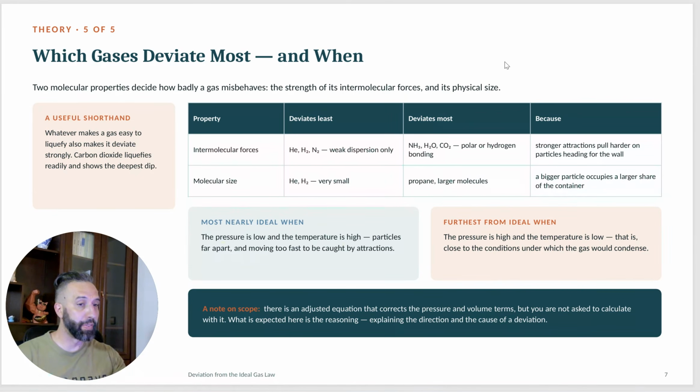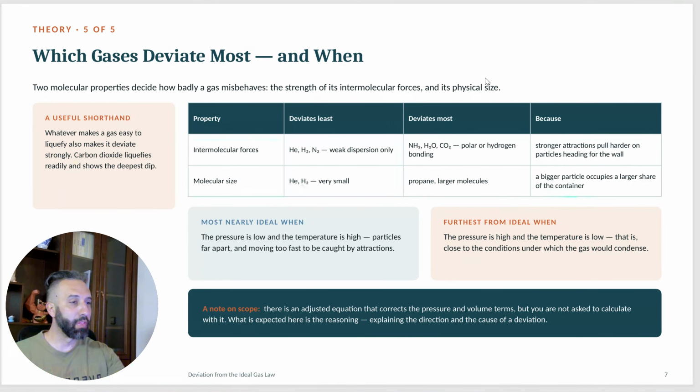And here you see the overview of those same things that we just mentioned. So intermolecular forces impact the deviation from the ideal gas state. The stronger the intermolecular forces, the more that gas will deviate from the ideal gas state. And here, remember, we're not talking about ionic or metallic compounds. We're mostly speaking about hydrogen bonding, dipole-dipole, and London dispersion. So the stronger these forces in a specific molecule, the more it will deviate from the ideal gas state.